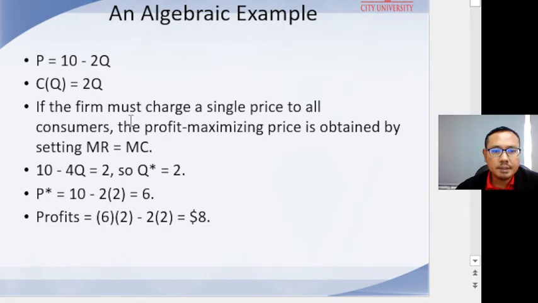If the firm must charge a single price to all consumers, the profit-maximizing price is obtained by setting marginal revenue equal to marginal cost. If we put this into the equation, we can calculate the profit for this algebraic example, which is $10.